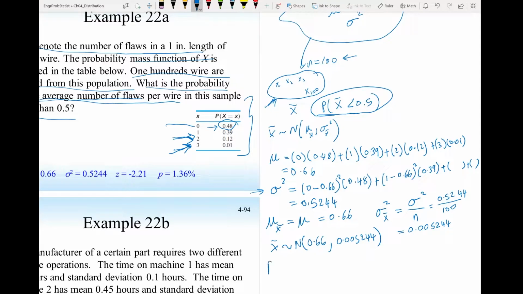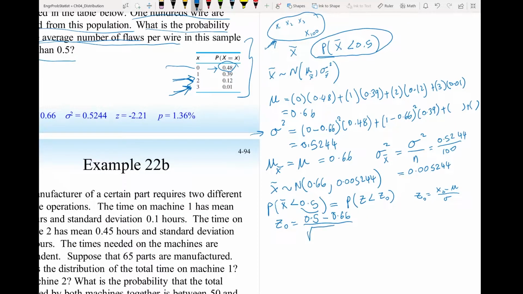And we want to find the probability that x bar is less than half, 0.5. So the probability that x bar is less than 0.5 is the same as the probability that the z-score is less than z naught. So we need to find the z naught that corresponds to x equal half. We use z naught equals x naught minus mu over sigma. So z naught will be 0.5 minus mu, which is 0.66, divided by sigma, that is the square root of 0.005244. And if you calculate these, you will get minus 2.21.